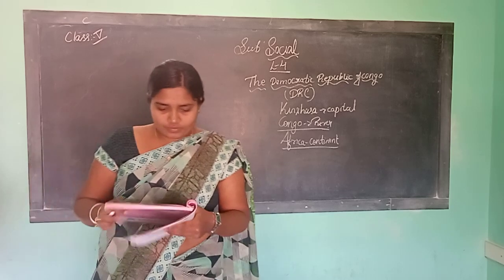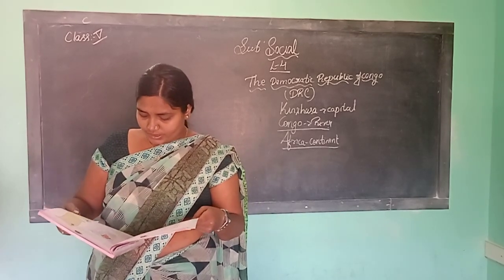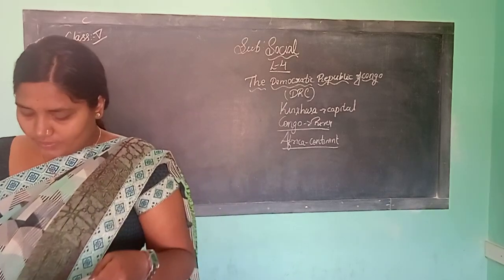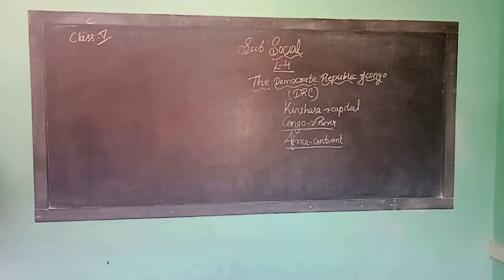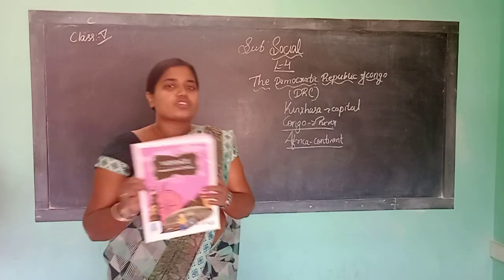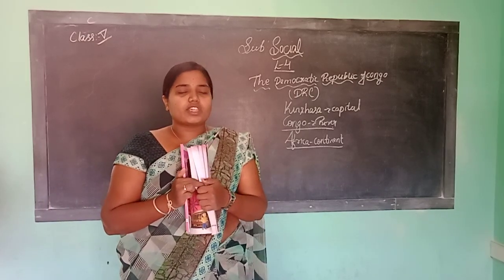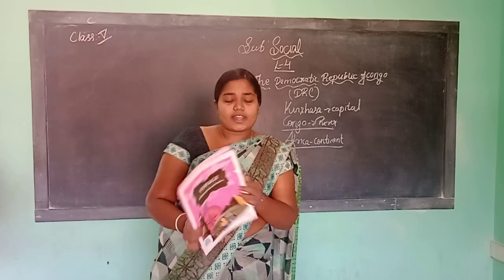The river Congo. Next, what do we learn? The River Congo is known as the highway of Central Africa. So in which mode are they going to transport? In which mode are they trading? On water transportation. There is no land transport in this DRC region, so all the trading is followed by only water transport.